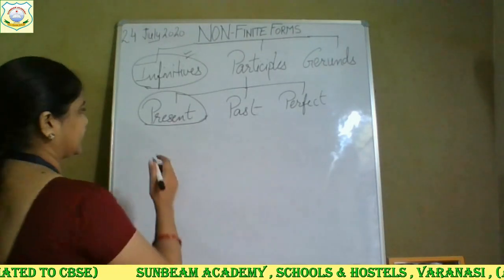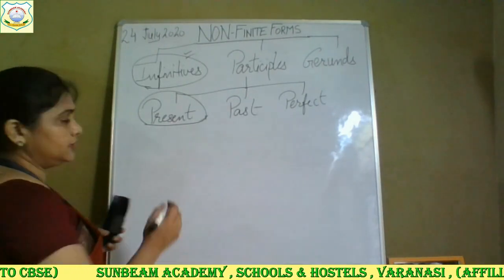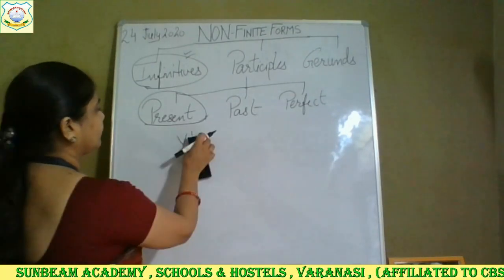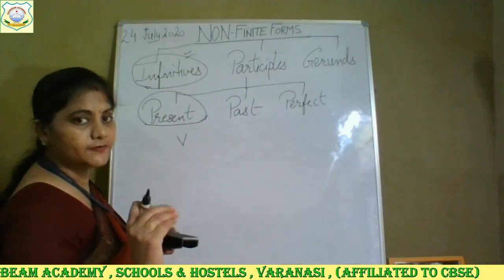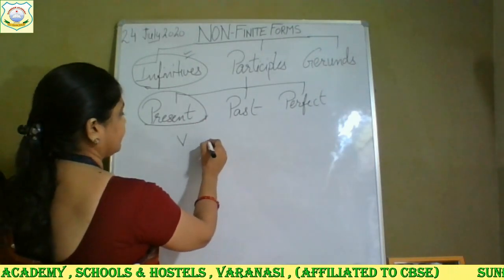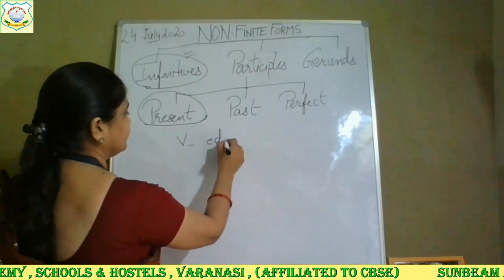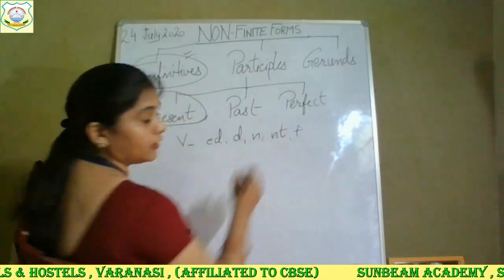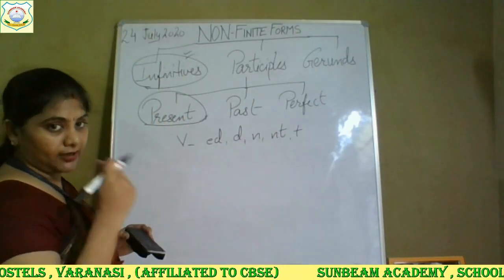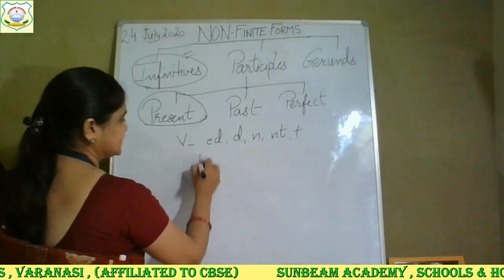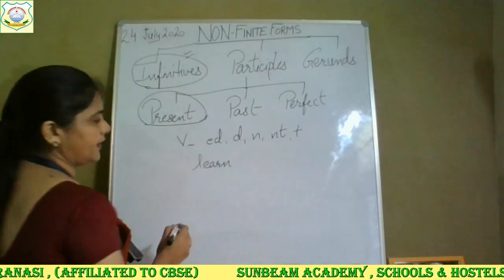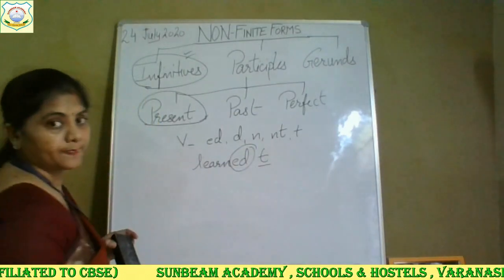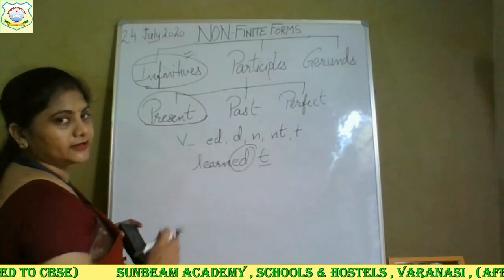Now let's come to past participle. Past participle, we write wherever our verb ends. Wherever our verb ends, we add ed, d, n, nt or t. It means whenever our verb ends, suppose learn is there, L-E-A-R-N, learn, and if I write here ed or if I write here t, it will be our past participle.